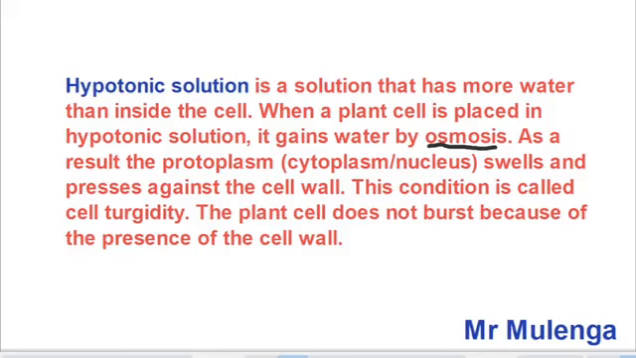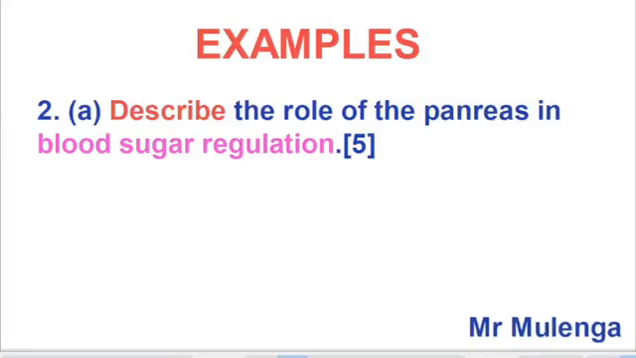Remember, this question is coming from the effect of osmosis in cells. So you need to know that you've got hypotonic solution, hypertonic solution, and isotonic solution. Very important to take note of this. So let us look at our second example. In our second example, we have this question. The question reads: describe the role of the pancreas in blood sugar regulation.